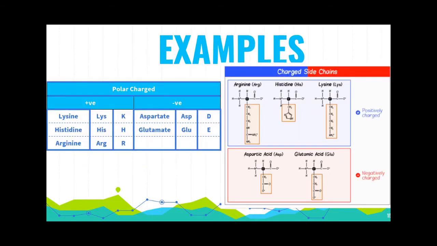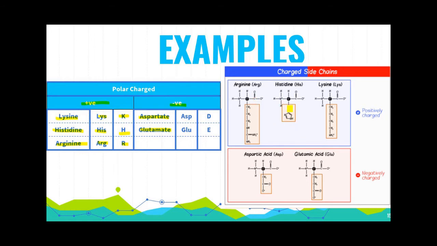Next come the polar charged side chains. They are categorized into positive and negative. In positive, they are lysine, histidine and arginine. In negative, they are aspartate and glutamate. Here are the 3-letter abbreviation. These are the single letter abbreviations.